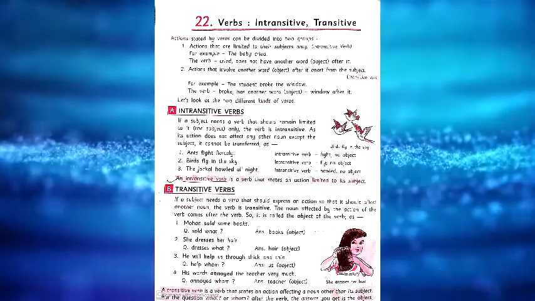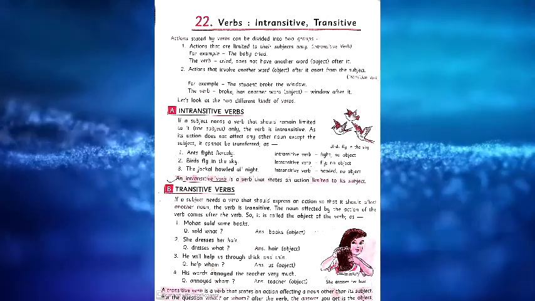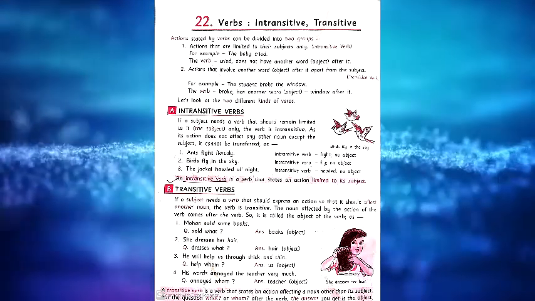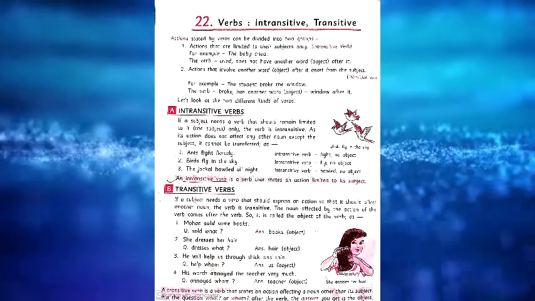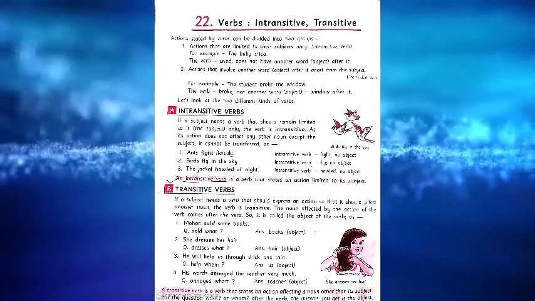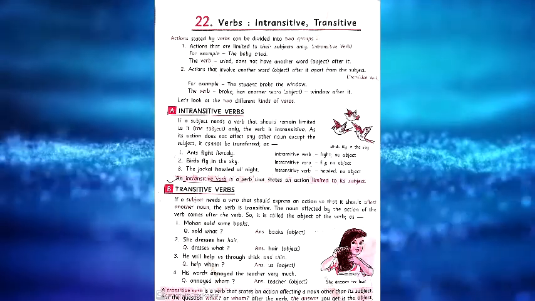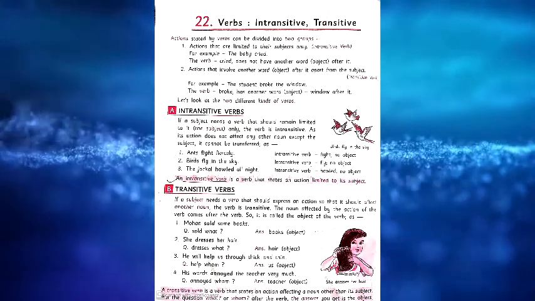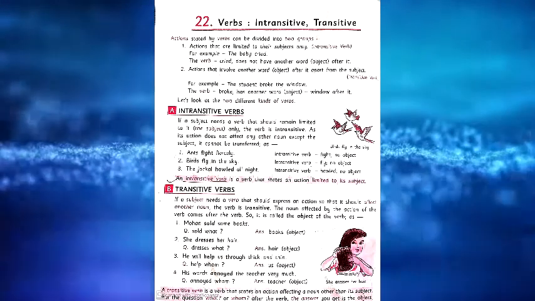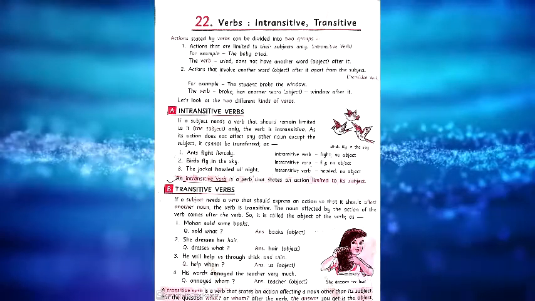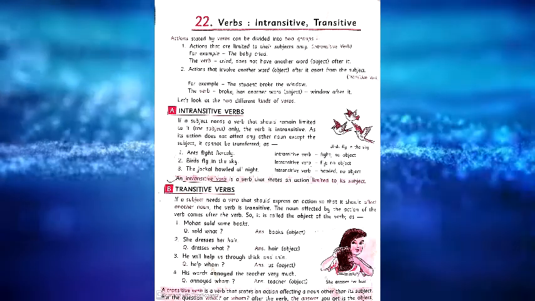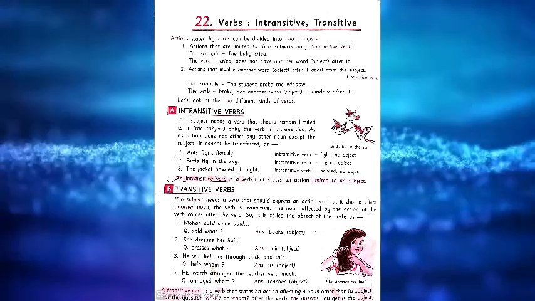So in today's class we learned two chapters. The first chapter is simile. What is simile? Similes are comparisons used in daily speech to give depth to a certain quality or thought. And the next one, intransitive and transitive verbs. An intransitive verb is a verb that states an action limited to its subject. A transitive verb is a verb that states an action affecting a noun other than its subject. These are the three definitions, so keep them in your mind: what is simile, what is an intransitive verb, what is a transitive verb, and remember the rules we studied and how we can find intransitive and transitive verbs.